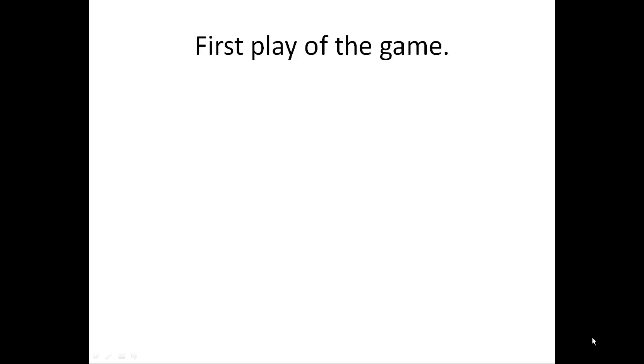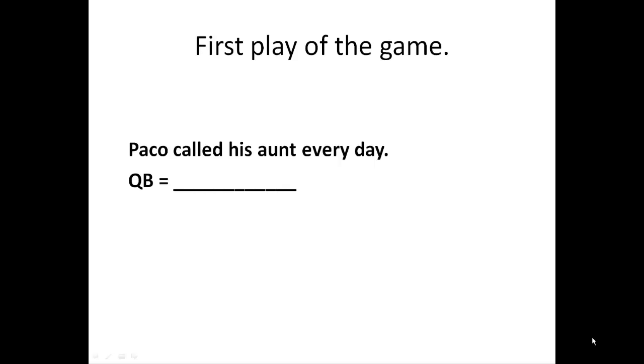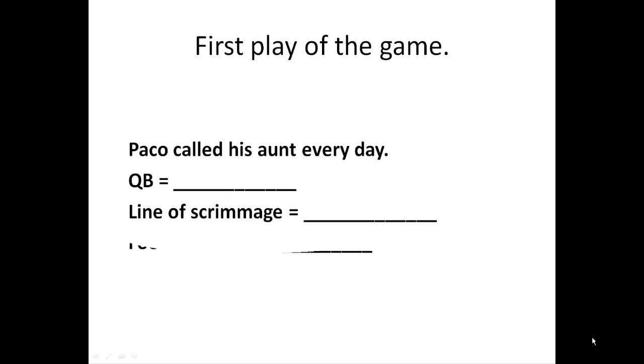In our first game today, we're going to have secret plays, and each sentence represents one of those plays. In the first huddle, the quarterback says we're going to play the "Paco called his aunt every day" run. These are secret words. The quarterback disguises himself. He names the pass or play action he's going to use. And then finally, he gives the football a secret name.